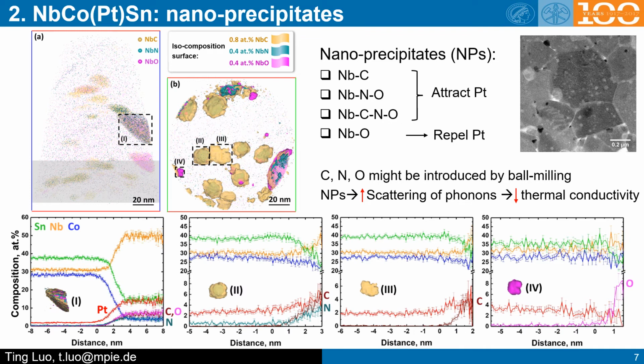And this observation is consistent with what we observed in TEM. In TEM, there were 2 different kinds of nano-precipitates. These brighter precipitates should be enriched with platinum, and these darker precipitates should be niobium oxide, and they are depleted in platinum. Carbon, nitrogen, and oxygen should be introduced during the process of ball milling, and these nano-precipitates could help to increase the scattering of phonons, therefore decreasing the thermal conductivity.